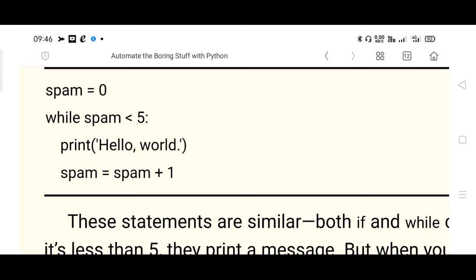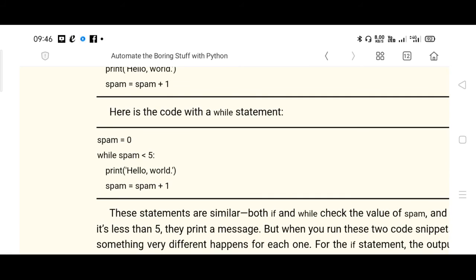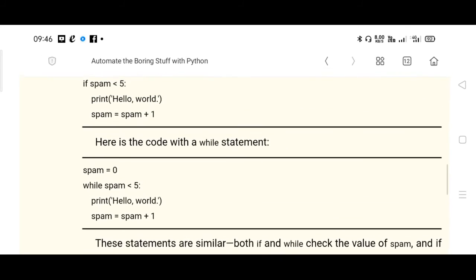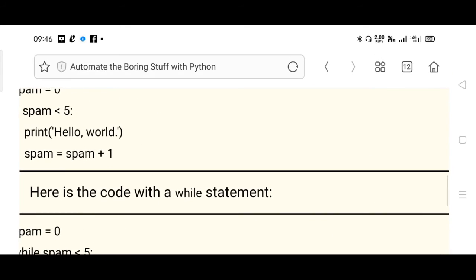Spam value is 3. 3 less than 5. Hello world, you print. 3 plus 1, that is 4. 4 less than 5. Hello world, print it. 4 plus 1, 5. So 5 less than 5, the condition will be false. So the loop terminates. Right?